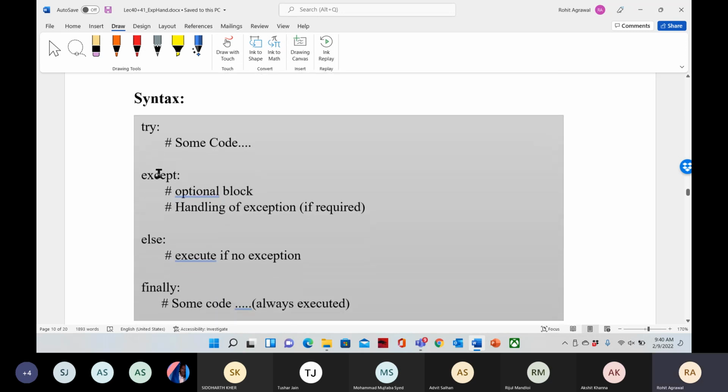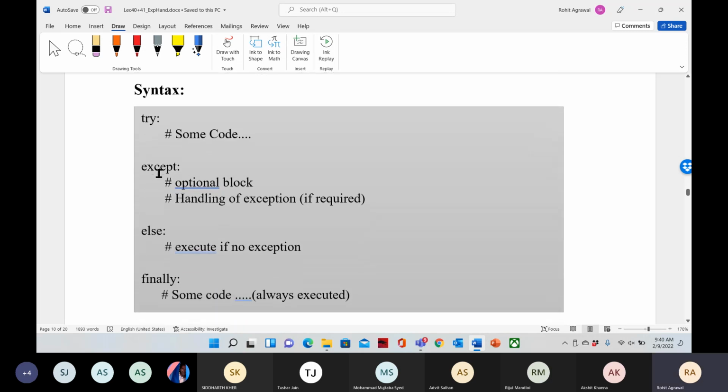So you can see the syntax is here. In the try block we have some code. In the except we have some blocks. Yeah, I think this is visible.